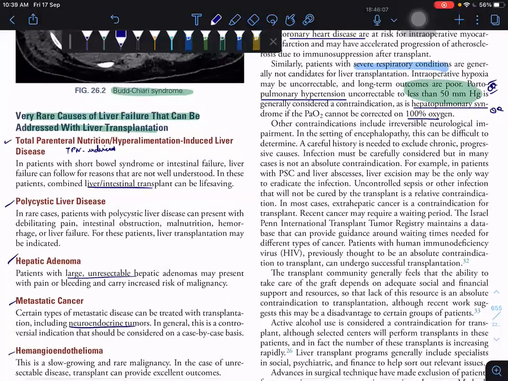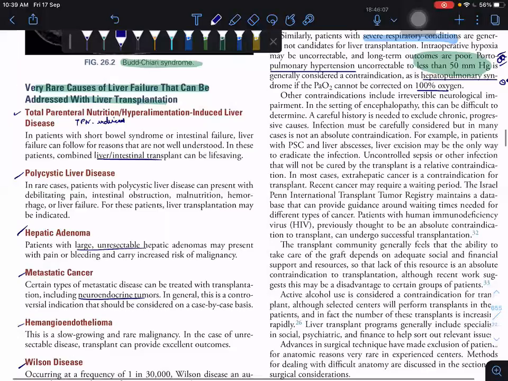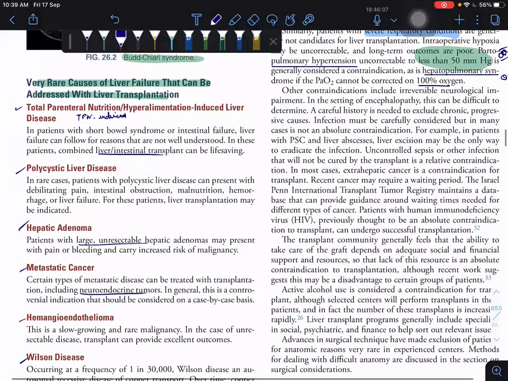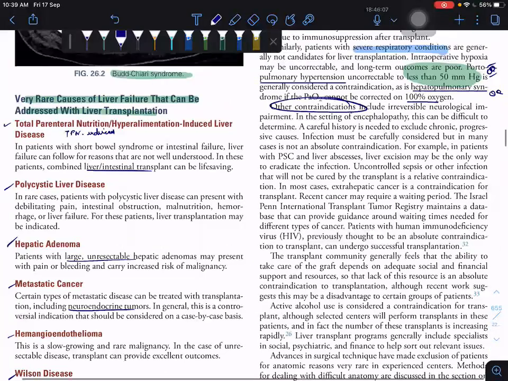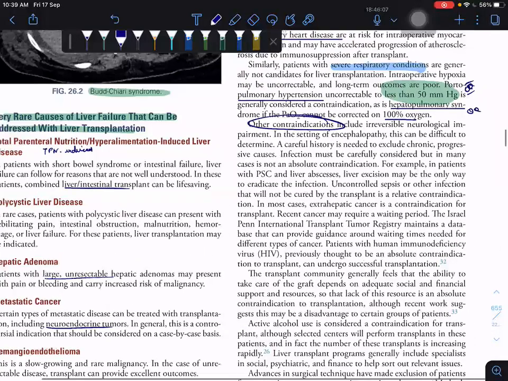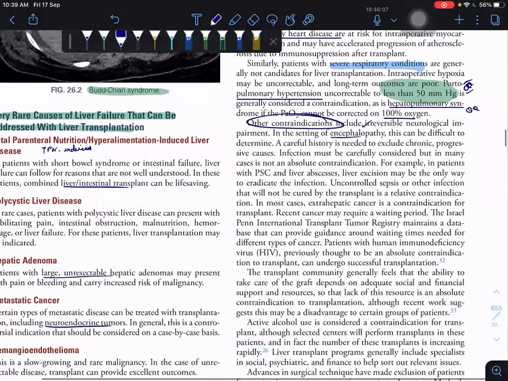Understood? Then your other contraindications include irreversible neurological impairment, for example encephalopathy. And they're telling that nowadays infections are not an absolute contraindication.